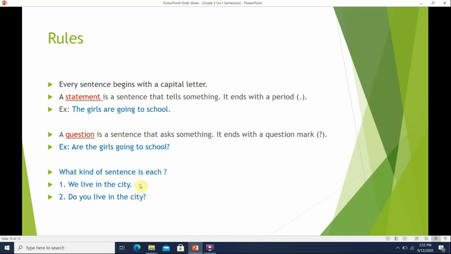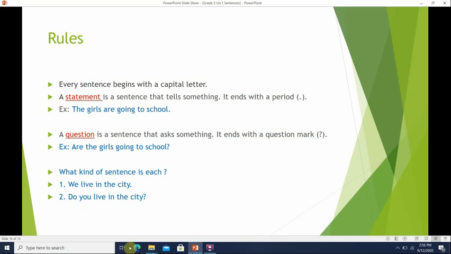So it is a statement. But number two, let's see what it says. Do you live in the city? It's asking someone if they live in the city. So number one tells you that they live in the city, but number two is asking whether or not you live in the city.